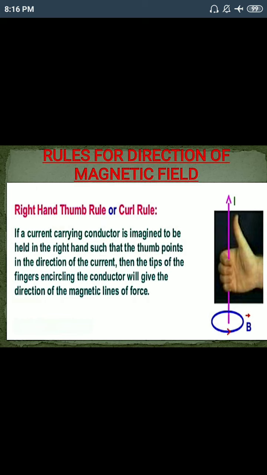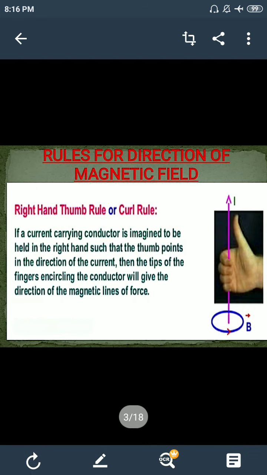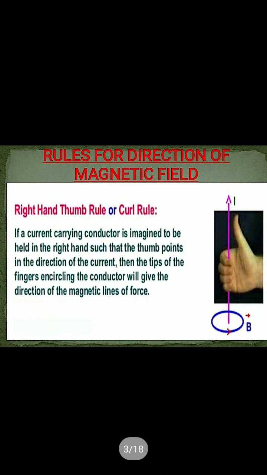This law states that if a current carrying conductor is imagined to be held in the right hand such that the thumb points in the direction of the current, then the other fingers encircling the conductor will give the direction of the magnetic lines of force.